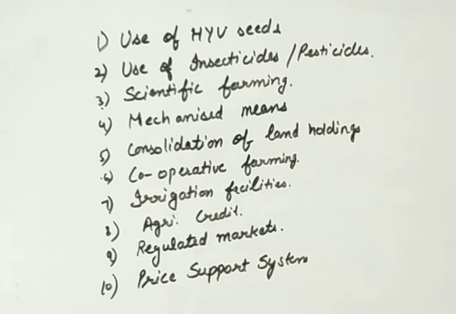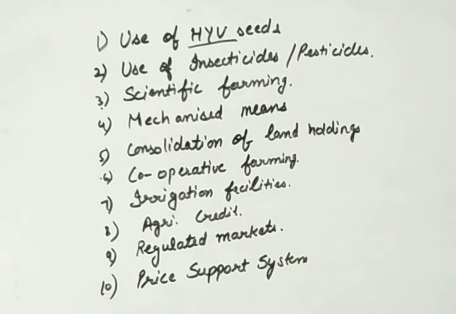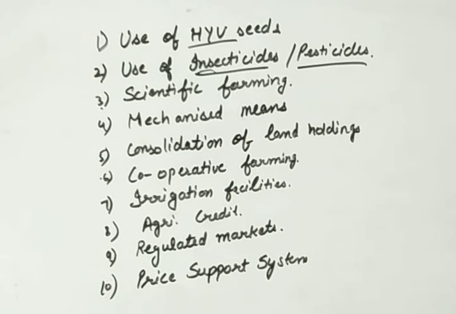So here are the solutions we have adopted for the problems that are arising in agriculture. The first one is we are now using HYV seeds, high yielding variety seeds. We are using good quality seeds for our soil. The next is we are using insecticide and pesticide to save our crops. Insecticide to save them from insects, and pesticide to save them from unwanted grass, weeds, etc.